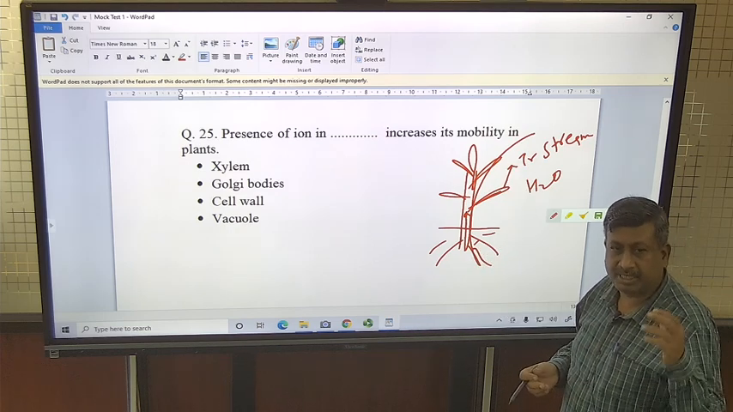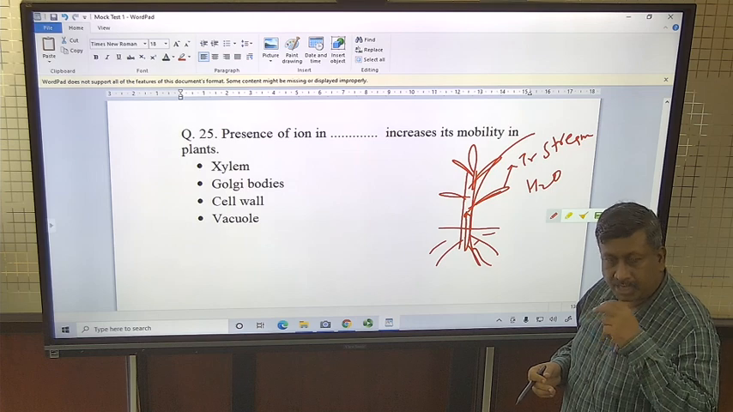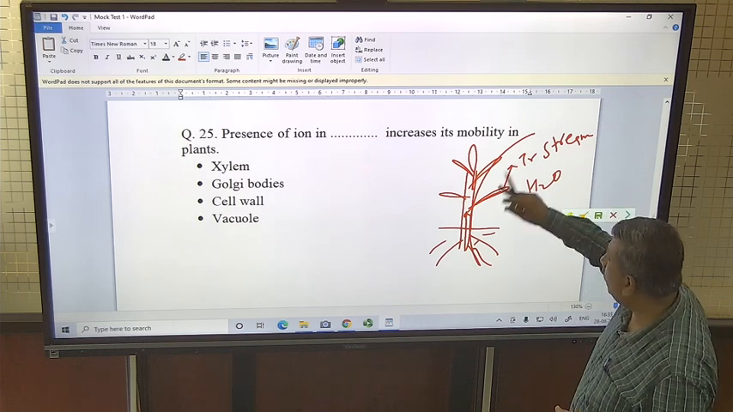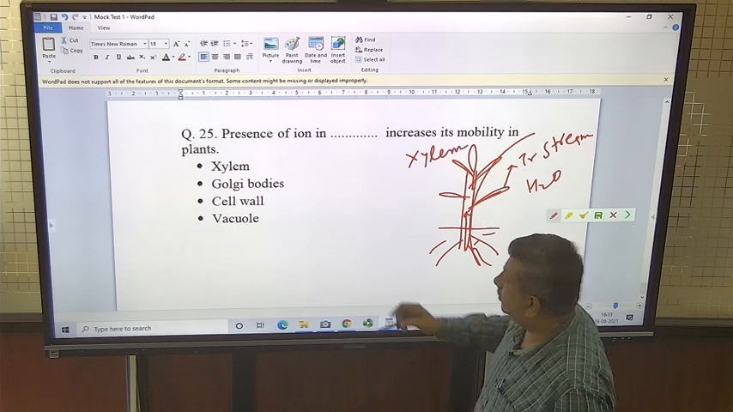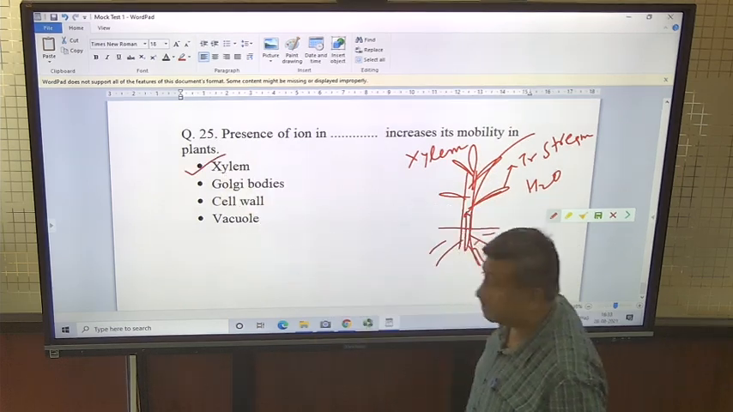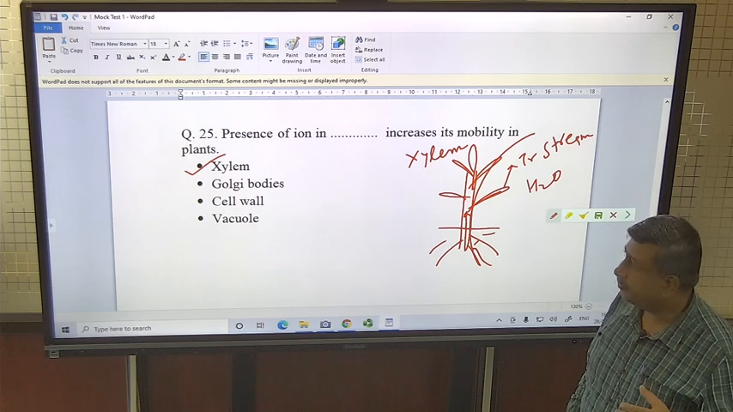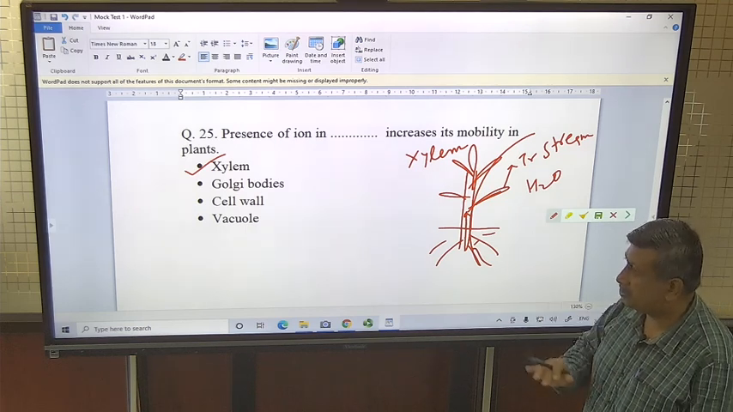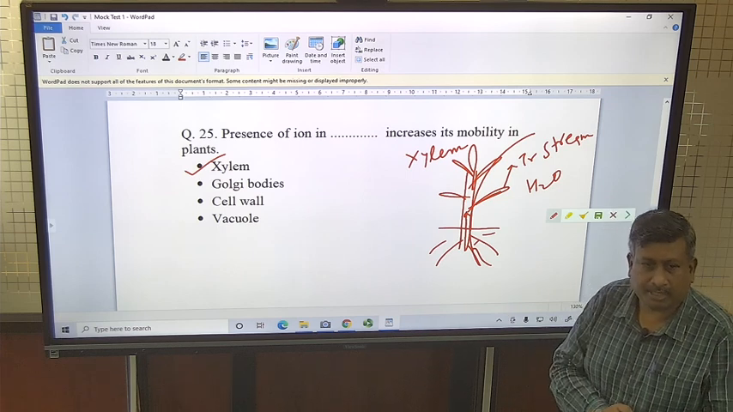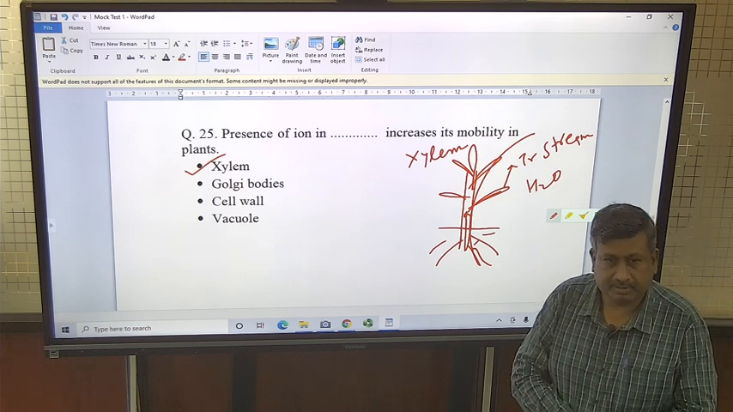With this system, ions move along with water, and this water movement is in the xylem. So if an ion is present in the xylem, definitely it will move with the water and its mobility will increase. So the correct option is xylem. These were some important questions related to nutrients. Thank you very much.